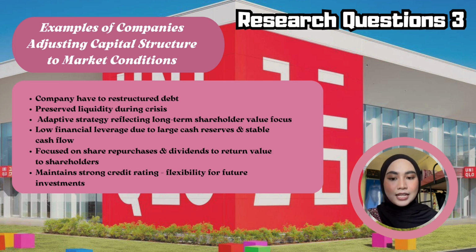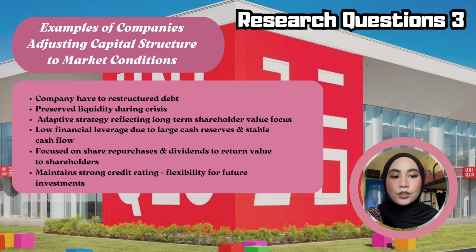commitment to long-term resilience. It also maintained low financial leverage, supported by substantial cash reserves and steady cash flow, which allowed it to avoid excessive debt and remain operationally agile. In response to shifting market dynamics, Uniqlo also restructured its debt to optimize financial costs and sustain operational efficiency.